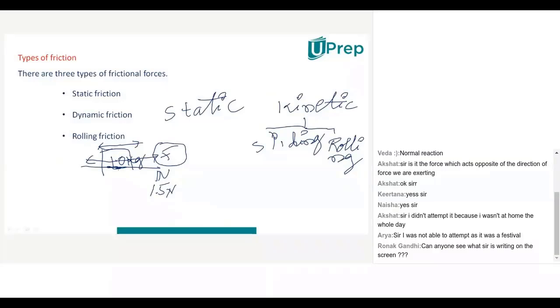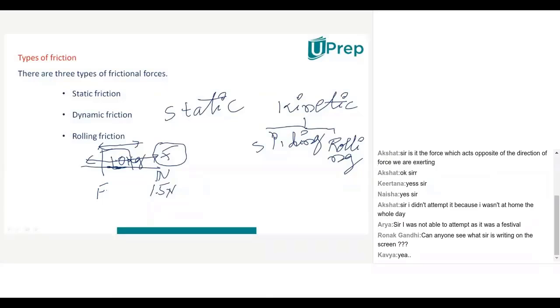Ronak? Yes, sir. Okay. And this frictional force, whatever is there, will be called static friction. That means the frictional force acting between two surfaces when an object is at rest over another surface. Understood, everyone? Yes, sir.